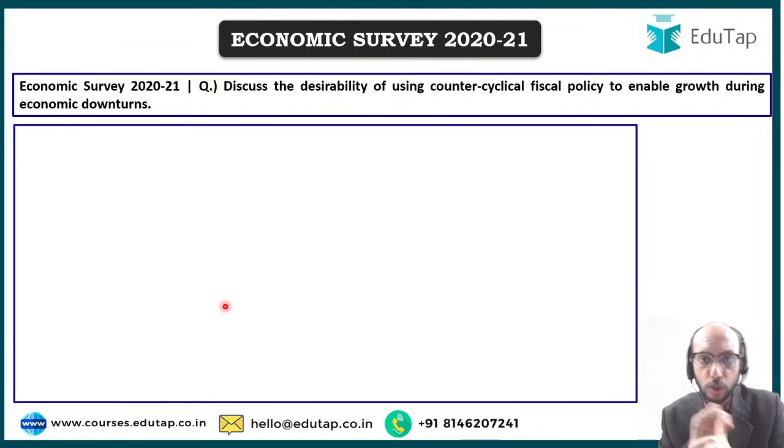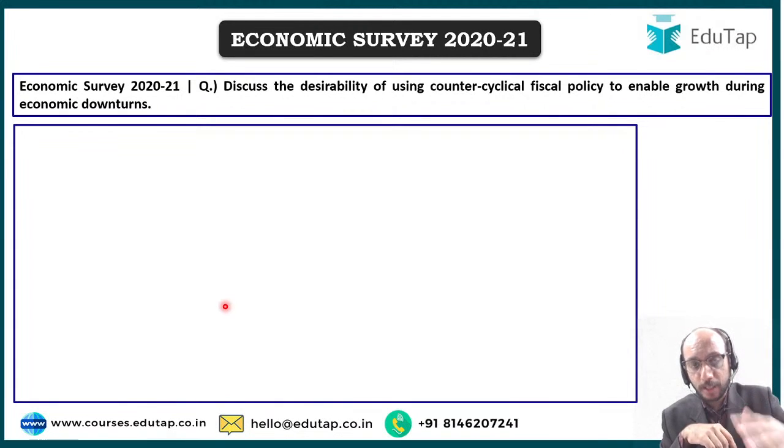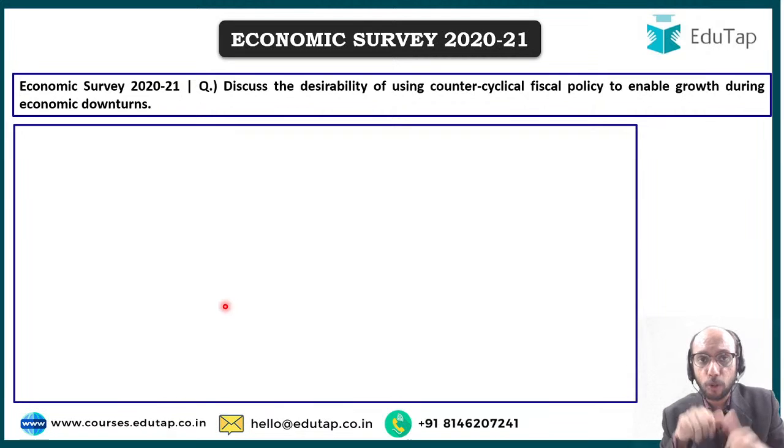Let us say that there is not much demand from households, there is not much demand from the business sector, and let us say there is not much demand from foreign buyers. In this kind of a scenario, what should be done? Now go back to the aeroplane. In an aeroplane, if 3 engines are not working, then it is the duty of the 4th engine to fire up so that we can avoid a crash, so that we can correct the trajectory.